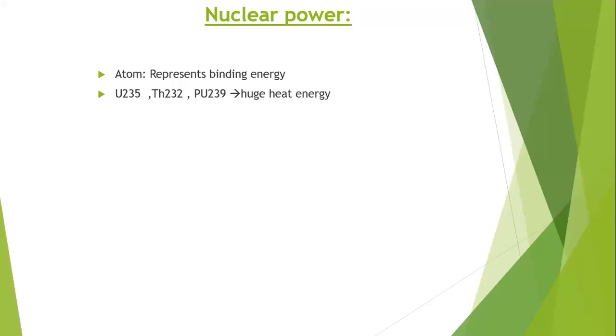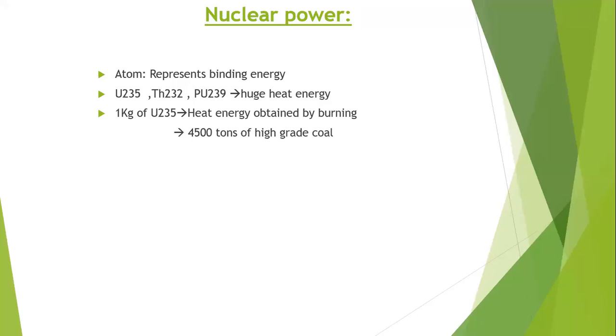For example, if you have 1 kg of uranium 235 at our plant, and you use it for developing electricity, it is nearly equal to 4500 tons of high grade coal.